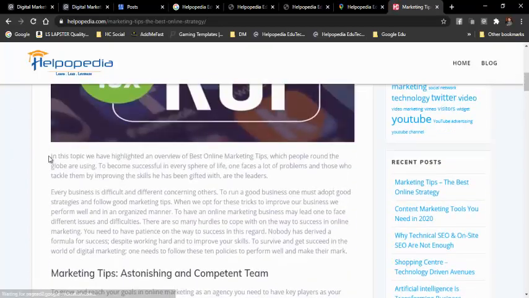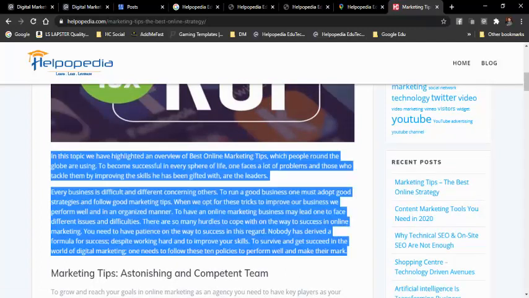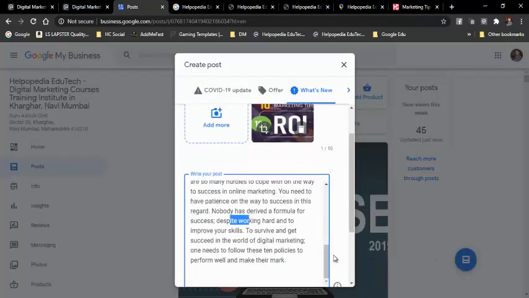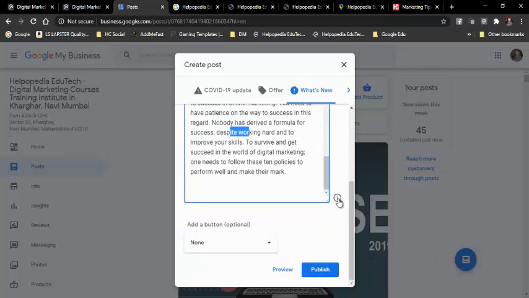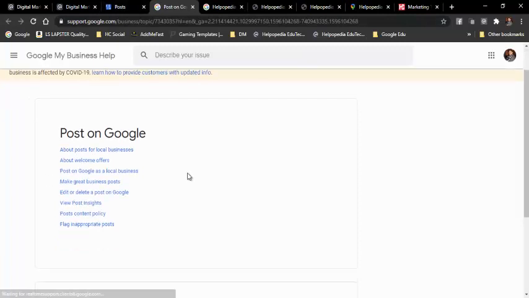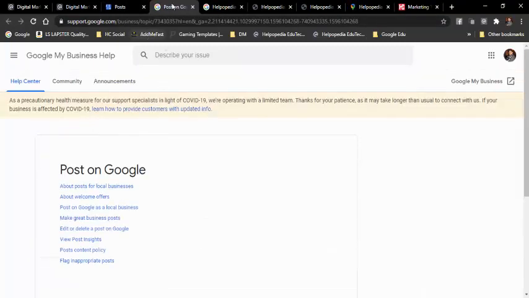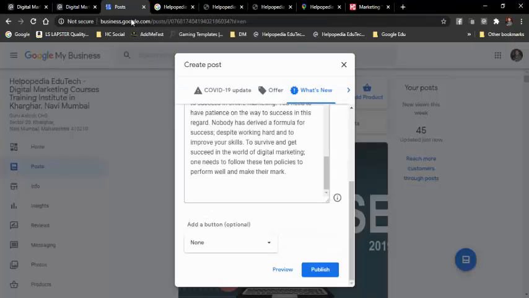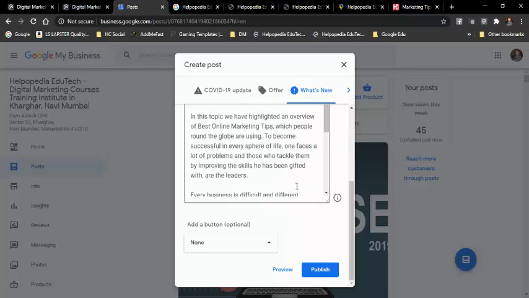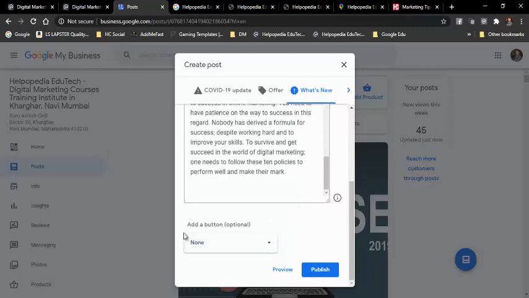So I definitely have some limited space in that particular place on Google. So what I can do is I'll just paste over here. I don't have any information about the maximum available here, so I'll just click over here, and okay, I need to dig deeper to find the exact information. Okay, fine. So this information is done. I've added this content. So now what I can do is add a new button.